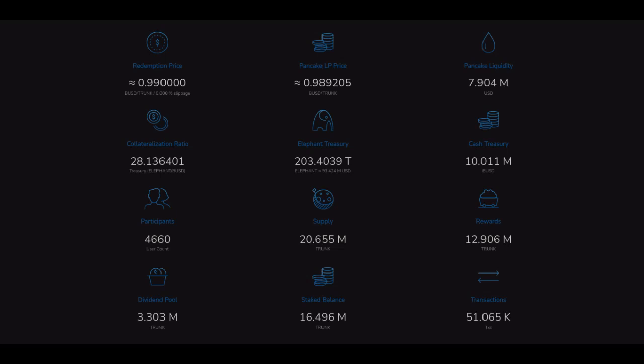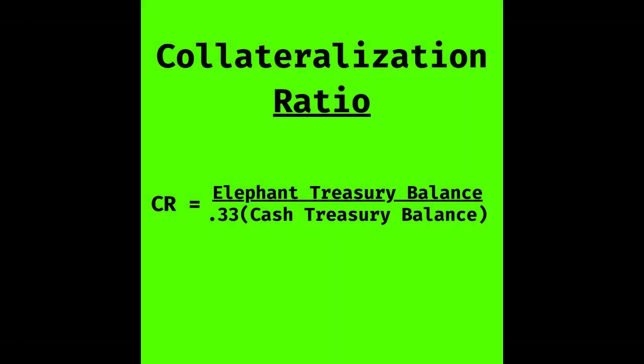This stat shows how much excess Elephant is held in the treasury beyond what is needed to pay the 25% backing trunk. The current stat is around 28. This means there is 28 times more Elephant in the treasury than what is needed to pay out all of the Elephant that is backing trunk. Now, I will admit that this stat is a little confusing, but for those of you that would like to see how this is calculated, here's the formula.